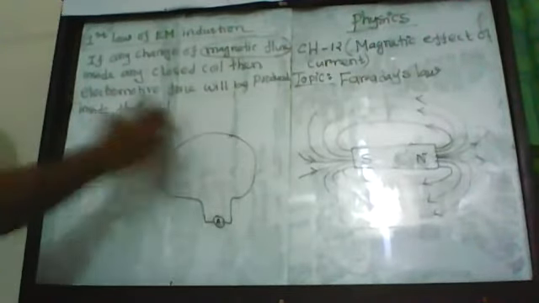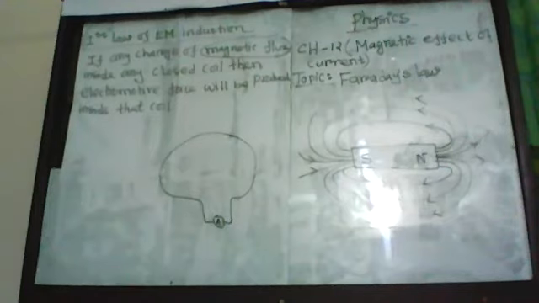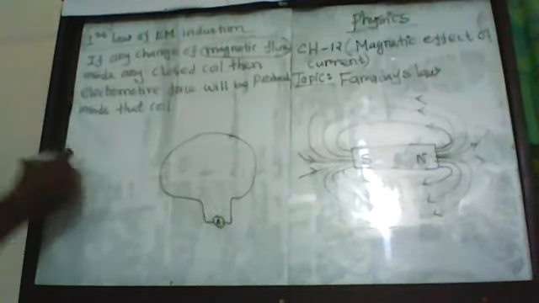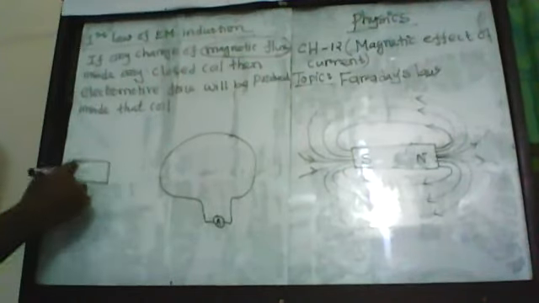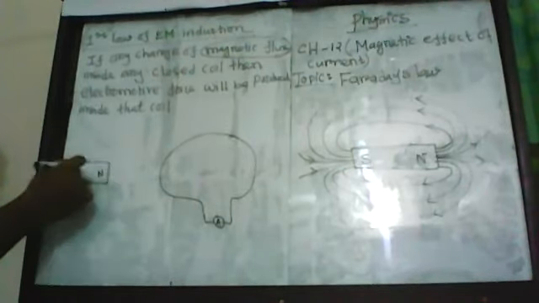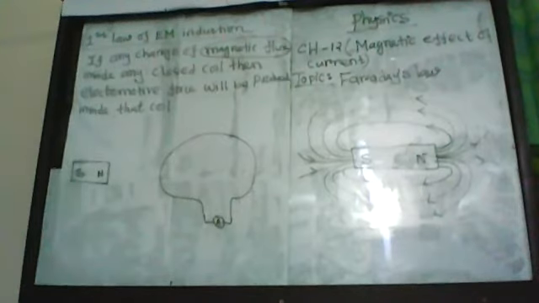It is a closed coil, and I am going to put a bar magnet, with a north pole and a south pole, in front of this coil.